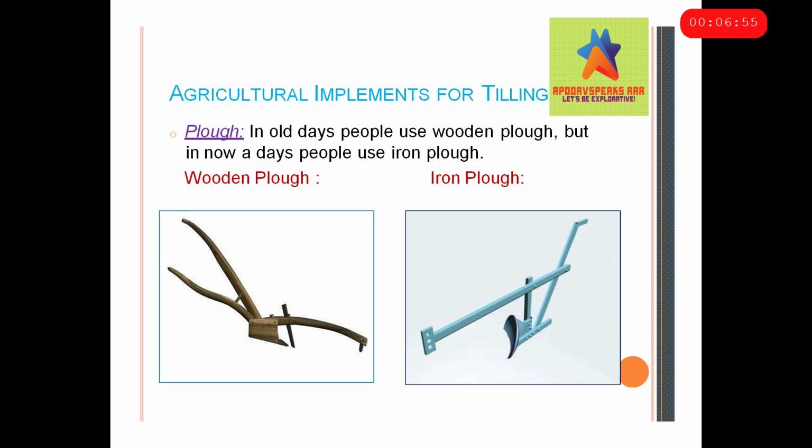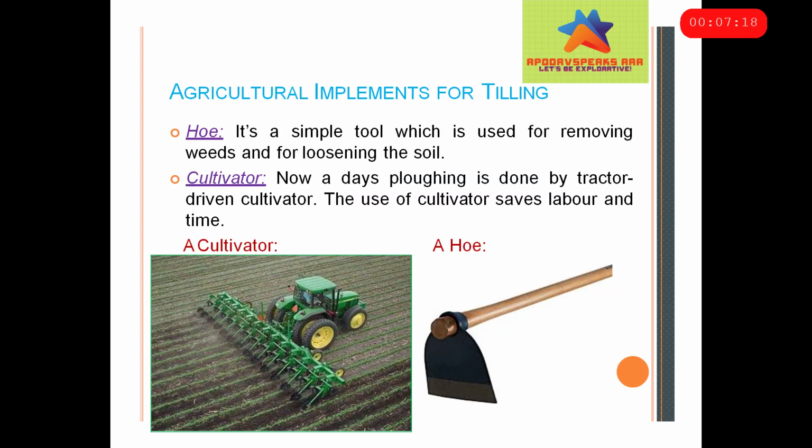Now, of course, we know why this is, because a wooden plow would biodegrade over time and it would corrode due to all those rocks, and it was also weak. But this iron plow is strong, it won't easily break, and it won't easily biodegrade. So these are the benefits of using an iron plow.